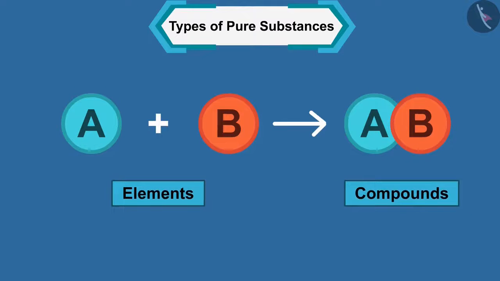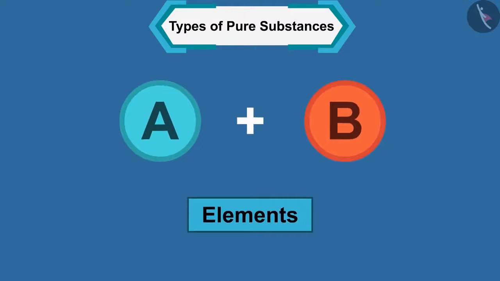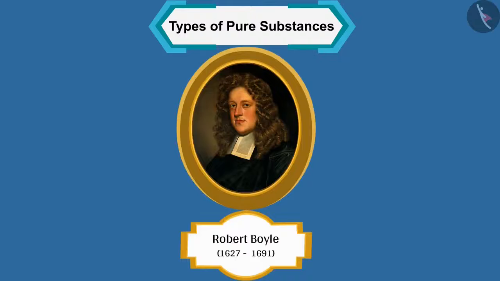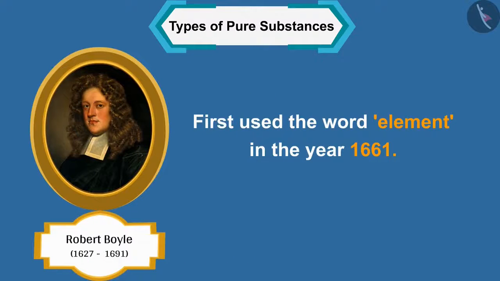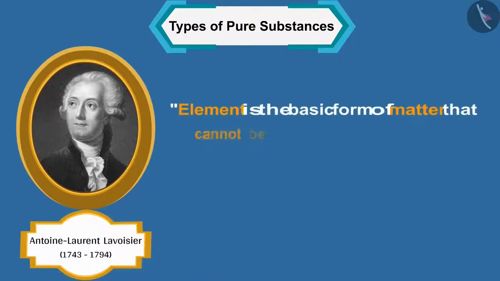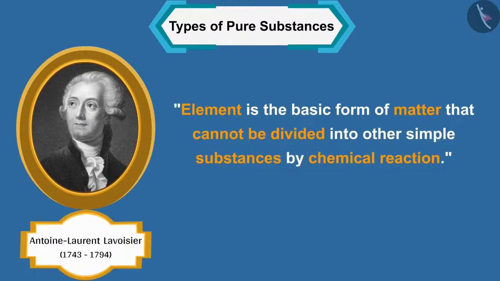Let us first learn about elements. Do you know Robert Boyle was the first scientist in the world who used the word element, in the year 1661. Antoine Laurent Lavoisier, 1743 to 94, a French chemist, was the first to establish an experimentally useful definition of an element.